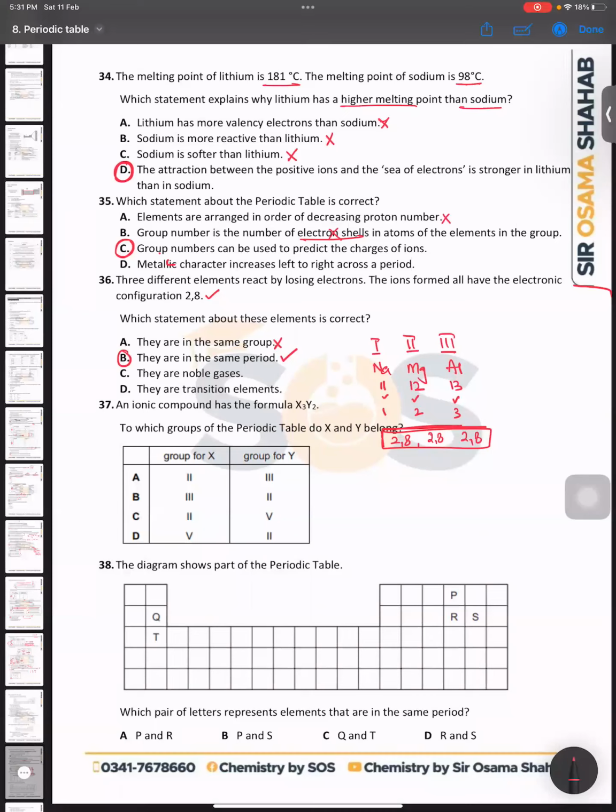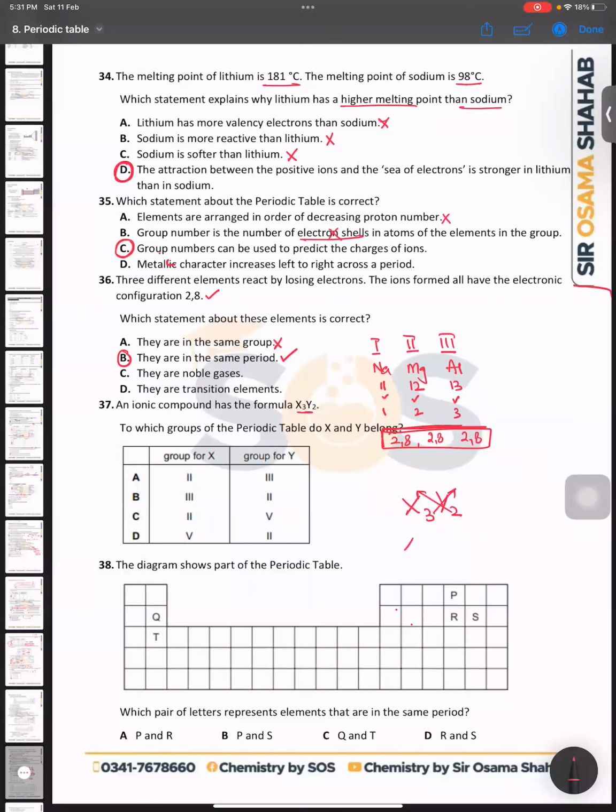So 37, Ishal. What is the right answer of 37? A. An ionic compound has the formula X3Y2. Just look over here, beta. X3Y2, so this 2 will go over here and this 3 will go over here.